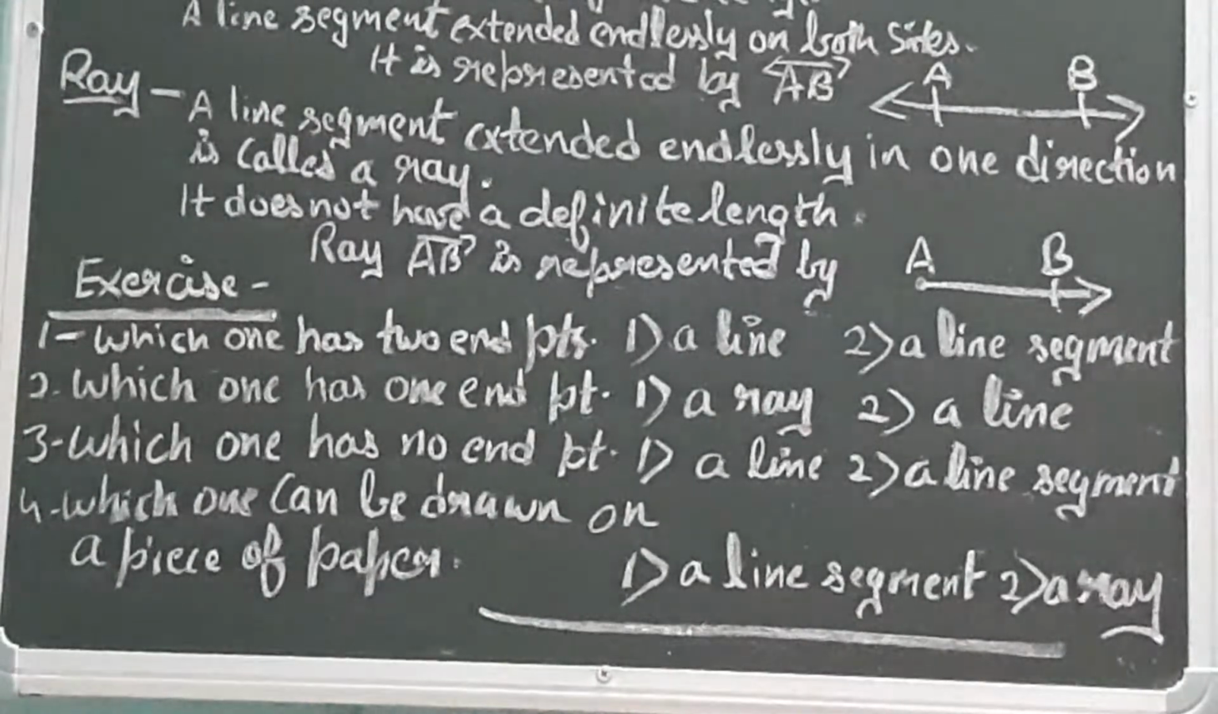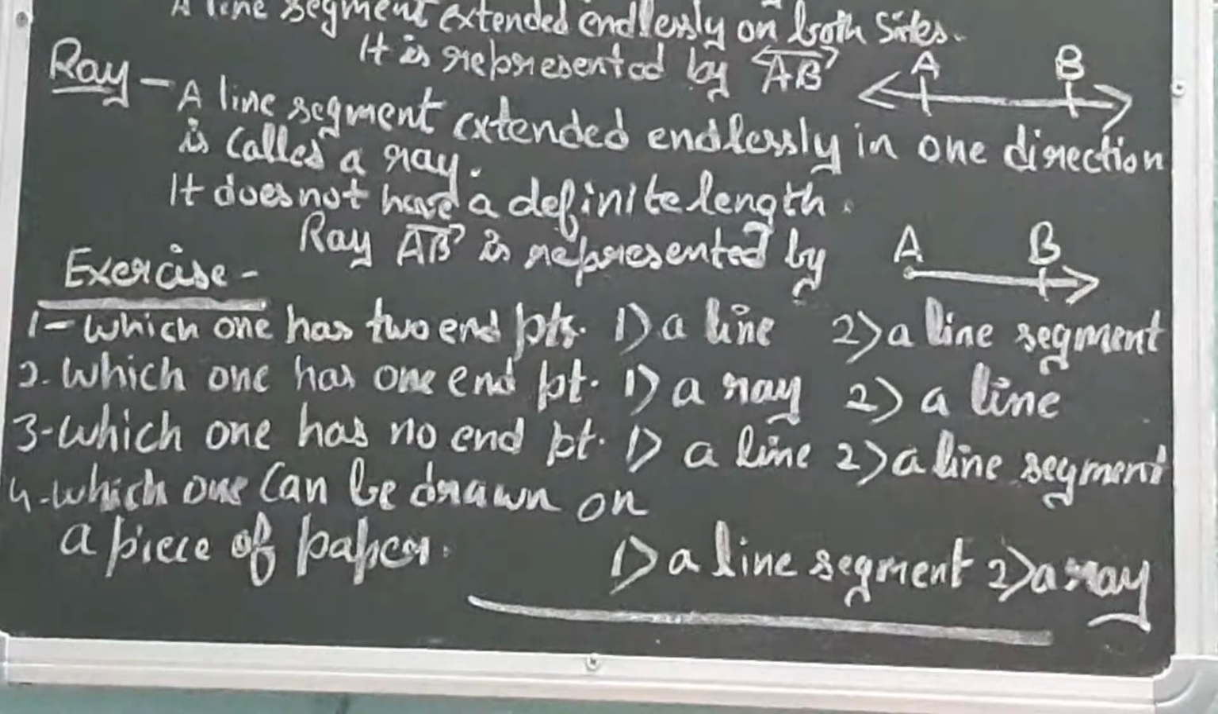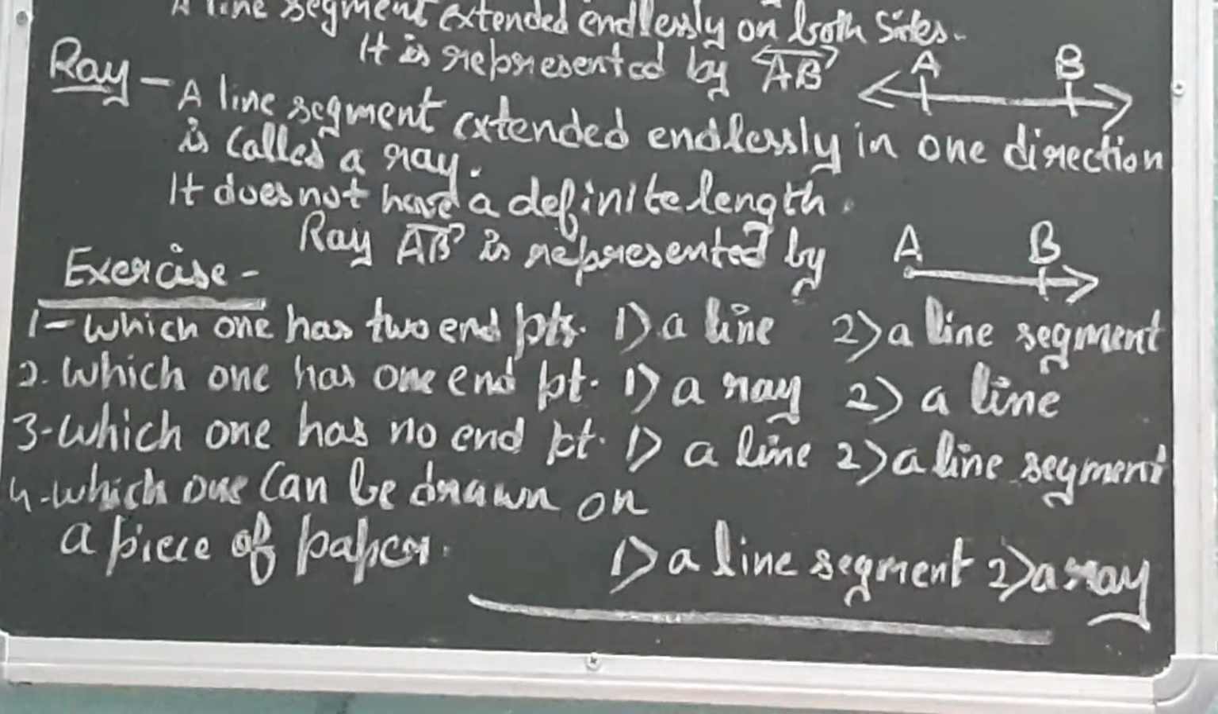Now number 2 is, which one has one endpoint, a ray or a line? We all know a line segment extended endlessly in one direction is called a ray. It means it has one endpoint. So the answer will be the first one, that is a ray. Then third is, which one has no endpoints, a line or a line segment? And the answer is definitely one, that is a line. It has no endpoints.